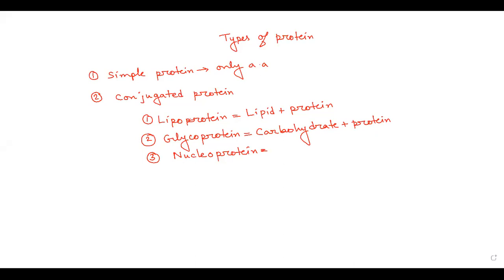Let me first talk about the nucleoprotein. So nucleoprotein means DNA plus protein or RNA plus protein. That's why histone is not a conjugated protein. When RNA or DNA is added to it, then together they will be the conjugated protein.